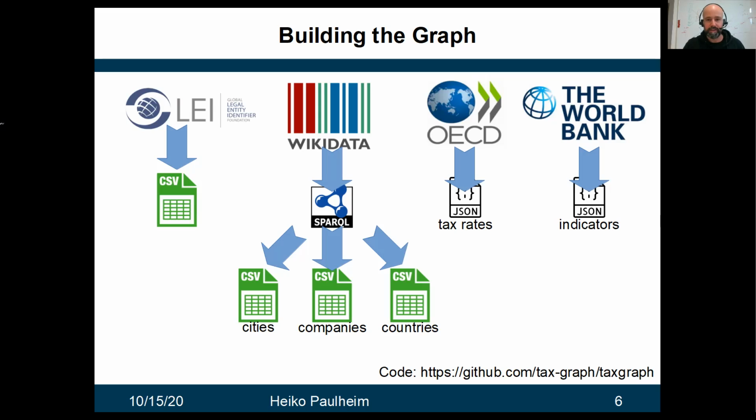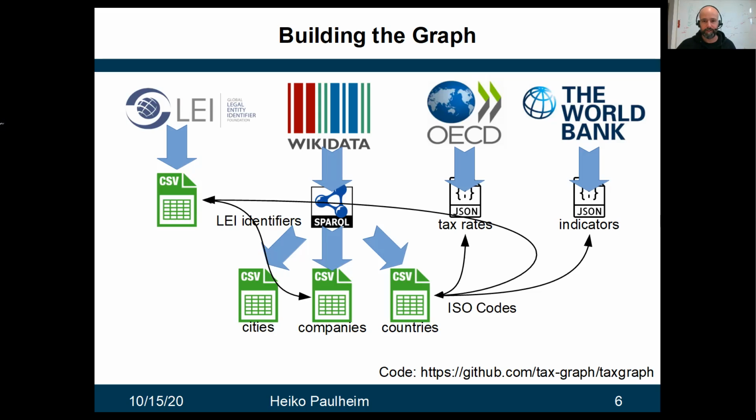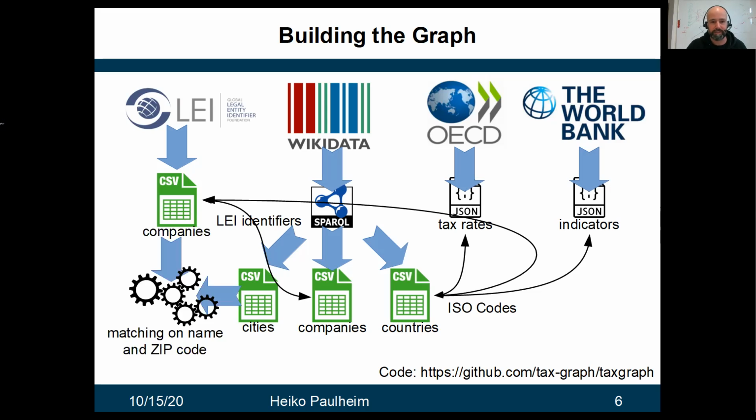Now, to interlink all these different sub-data sets, the companies in Wikidata as well as in GLEIF also use these LEI identifiers in Wikidata, so we can directly interlink them. Countries in all those data sets all use ISO codes, so we can also directly interlink the countries from the different data sources. Only for cities, we need a matching process, so cities are automatically matched using zip codes and some fuzzy string matching. So this, in the end, gives us the matches for the cities in Wikidata as well as in companies in GLEIF.